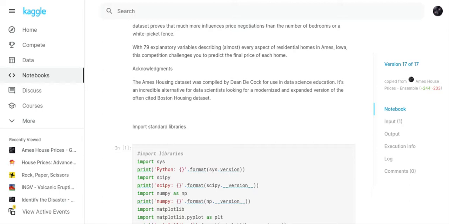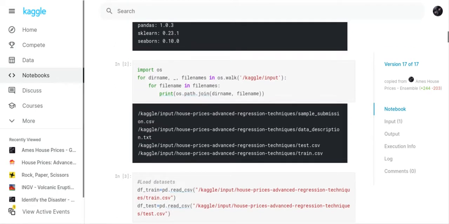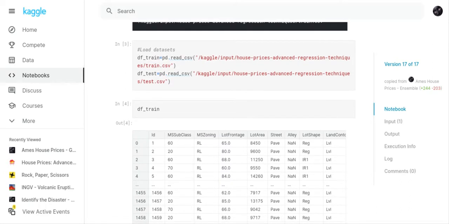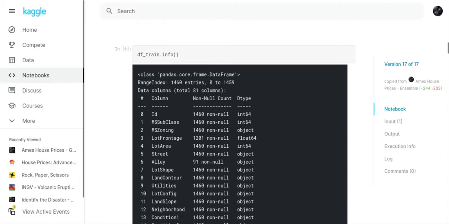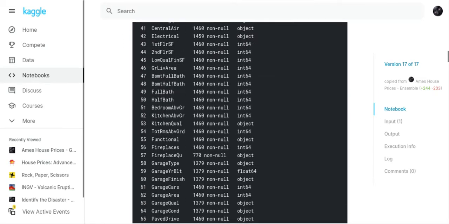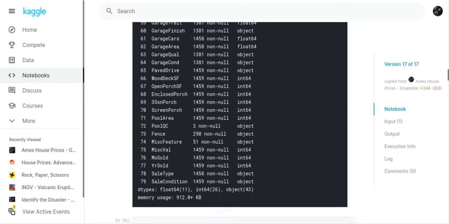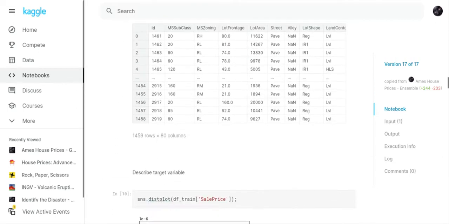So the first thing we do is import our libraries, so you can see that we've imported our libraries. And the next thing we do, because I'm on the Kaggle website, we had to import the files into Kaggle. And the next thing we do is load our data sets. So we read the data sets. So you can see the train file and the test file, and the train file again and the test file again.